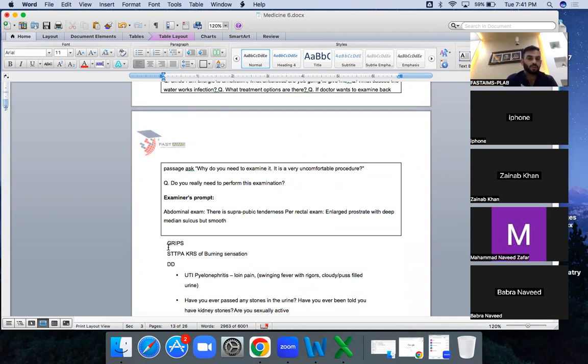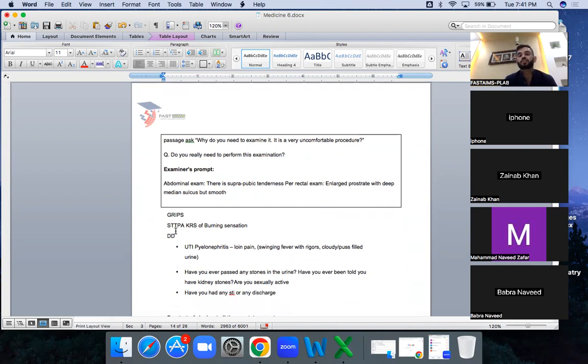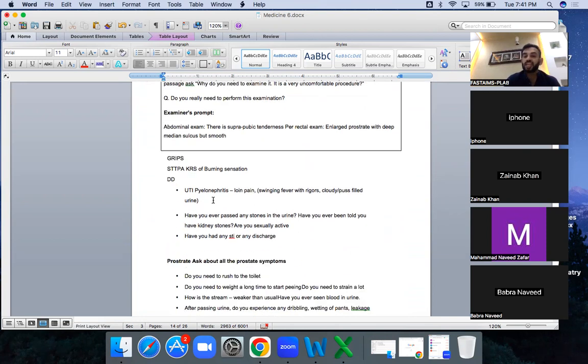Again, examiner prompt: when you ask this question, they tell you abdominal examination. When you say I'm going to do the abdominal examination and I'm going to do the PR examination, that is the prostate exam, an enlarged prostate will be there. Okay, so first of all, you ask about the burning. These are all of the UTI questions.